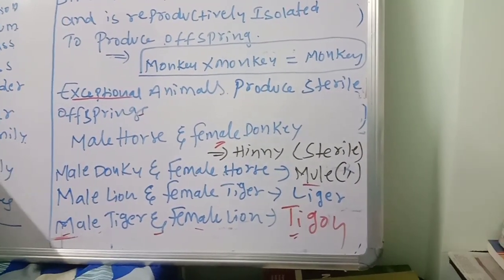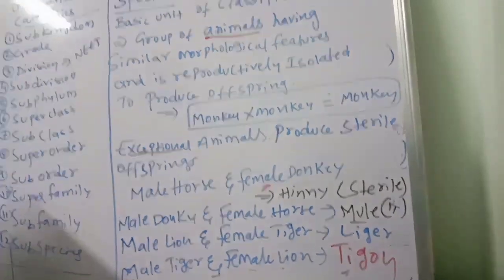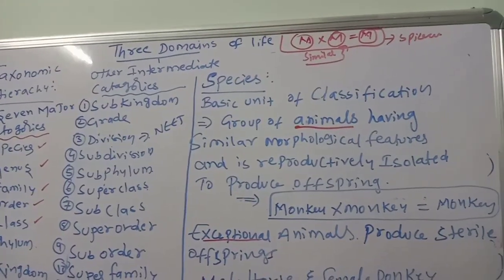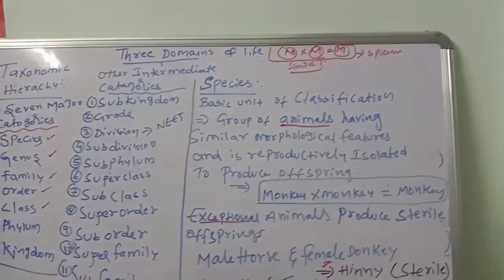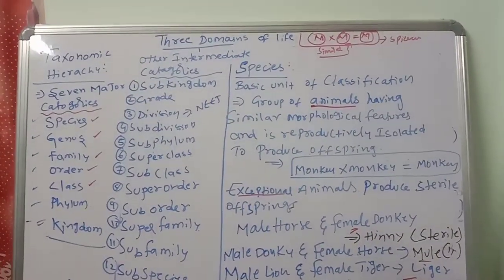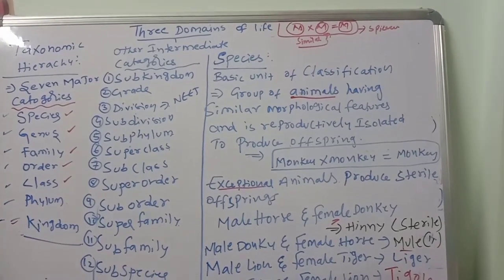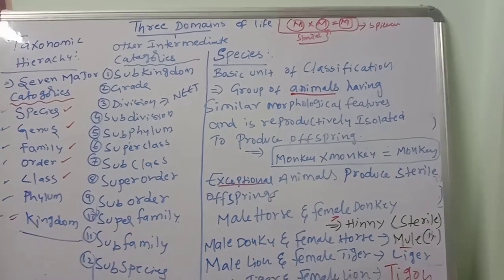In the next class, we will discuss what is genus, what is family, what is order, what is class, what is phylum, what is kingdom. Okay. Thank you children. In the next class, we will discuss the remaining categories.